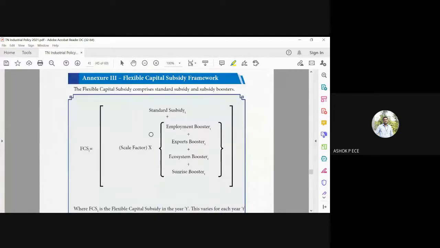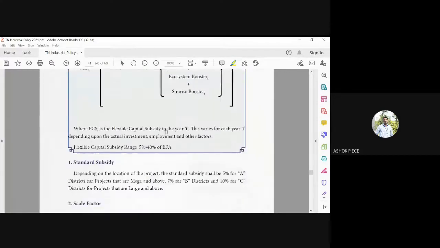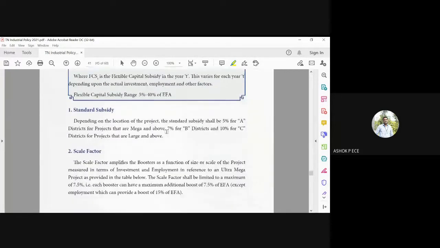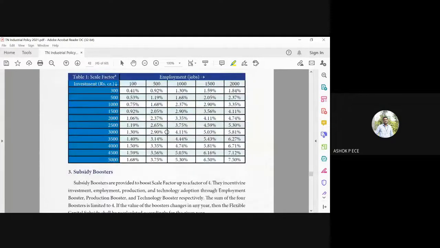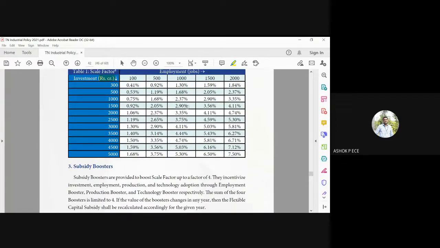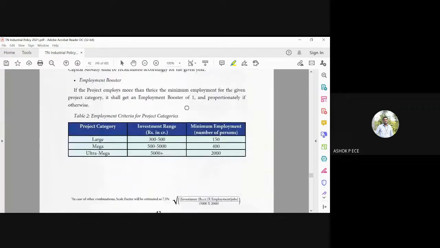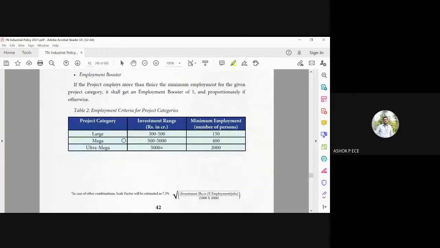So next you have the calculation for flexible capital subsidy for a company. That calculation is given here, and standard subsidy and other things are given. So this is the scale: how much investment you are doing in crores and how much employment you are going to generate. That is going to be the scale factor. And employment, different types of industries: it is large, mega, and ultra large.